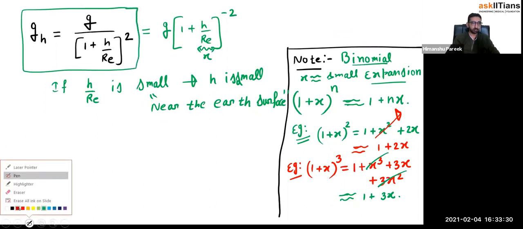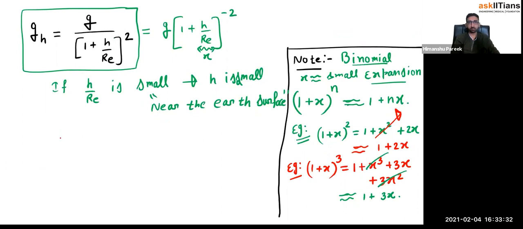But when we take a condition, when h is very small, now what will happen? This minus 2 will come in the multiplication. So g_h will become what? Small g multiplied by (1 - 2h/Re).